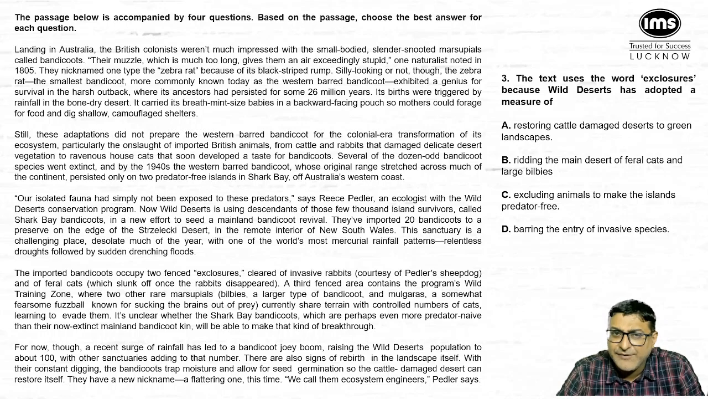पूरा आइलैंड को हम प्रेडेटरी नहीं कर पाएंगे, सो सी विल बी कैंसल्ड. B says riding the main desert of feral cats and large babies. Riding the main particular desert is not the correct particular purpose, because हमें सिर्फ वही kind of bandicoots को बचाना है. Restoring cattle damaged deserts to green landscapes, इसके साथ ये exclosure का कोई connection है नहीं. And hence option number D is the correct answer.